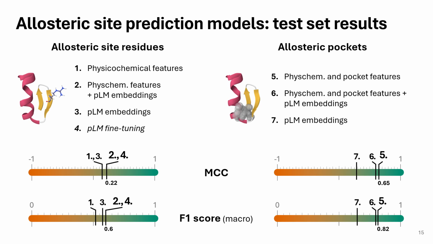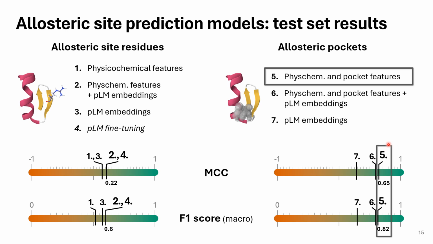So for the results of this, as we can see here comparing both types of models, models based on pockets outperform considerably models based on single site residues, so I'm going to continue discussing this. And among the models that use pockets, the best performing model is model number 5, which uses only physicochemical features. It is interesting to note that when they are combined with protein language model embeddings, they do not seem to be able to help improve the predictions. And so this model 5 is the one that I'm going to keep discussing in my last slides.